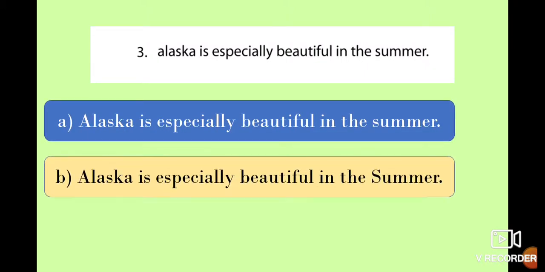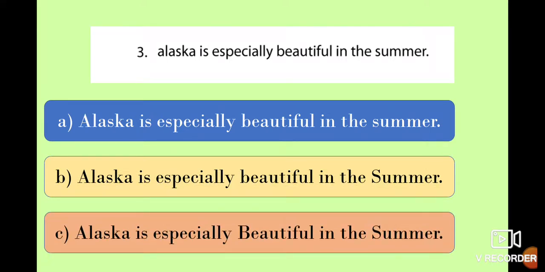Number 3, Alaska is especially beautiful in the summer. We continue with the 3 options. Let's check every one. Alaska is with capital letter, that's good. Option B. Alaska is especially beautiful in the summer, but summer is written with capital letter, but according to the rule, we don't write the seasons with capital letter.